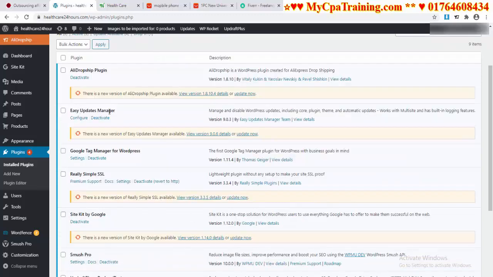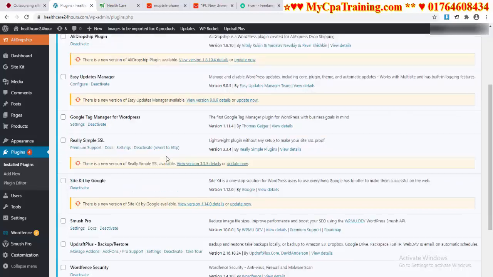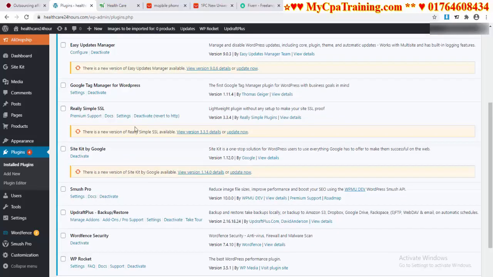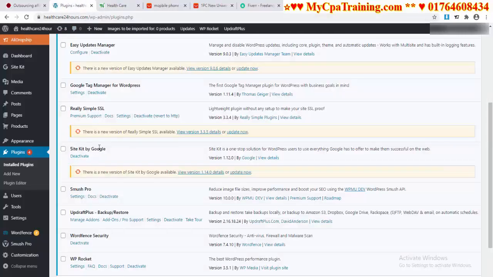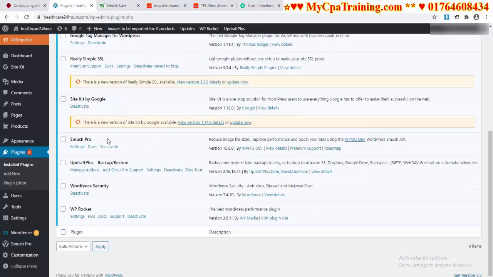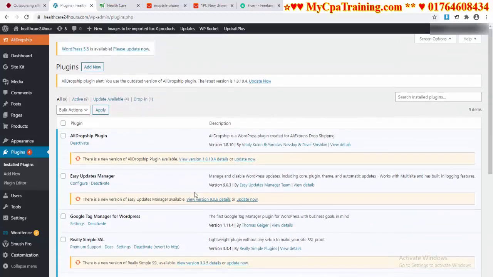Here is a plugin, Easy Update Manager, and here is a plugin, Google Tag Manager for WordPress. Really Simple SSL for SSL setup, HTTPS. Site Kit by Google. You have to install this plugin for Google submission. Smash Pro, Updraft Plus for backup and restore, Wordfence for security, and WP Rocket to run your website very smoothly.